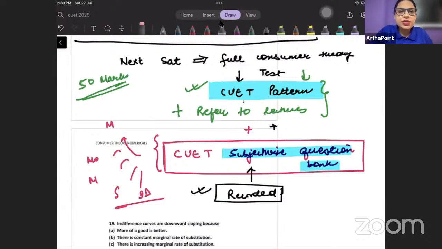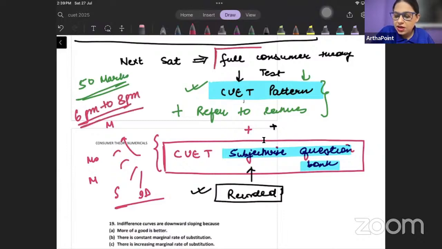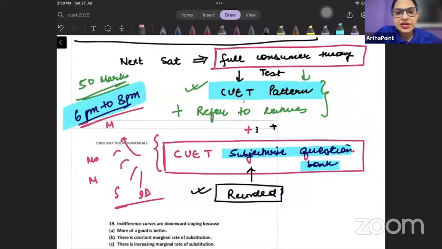Okay, let's start with today's session. It is 6 to 8 p.m. Whenever there will be tests like these now, which will be full syllabus, it will be 6 to 8 p.m., so that whoever goes to college on Saturdays is also able to give the test. Okay, so let's start with it now.